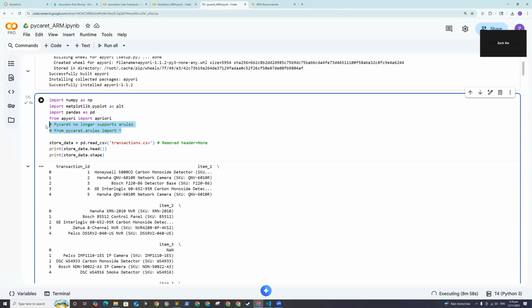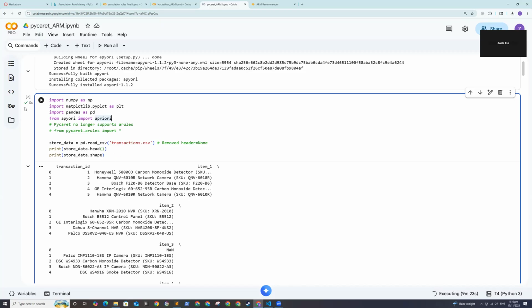I've checked many tutorials that use the PyCaret AR rule modules, but this module is removed, so it's no longer supported. However, I still want to try association rule mining with Apriori. So, there we go.